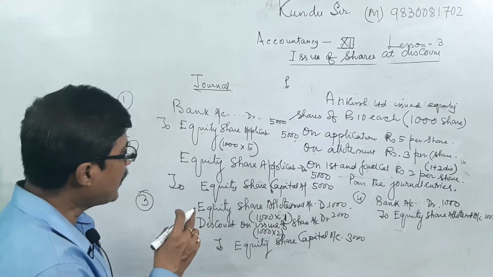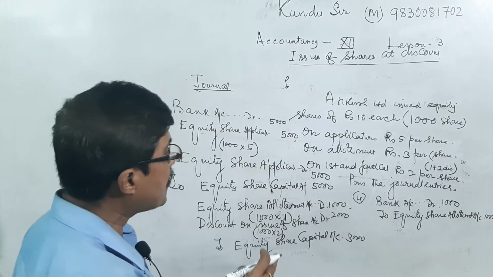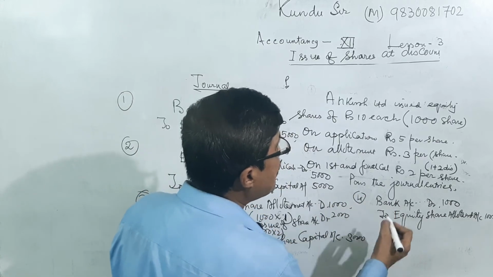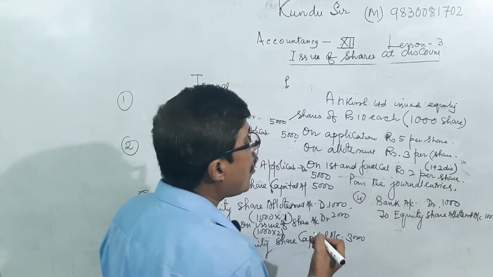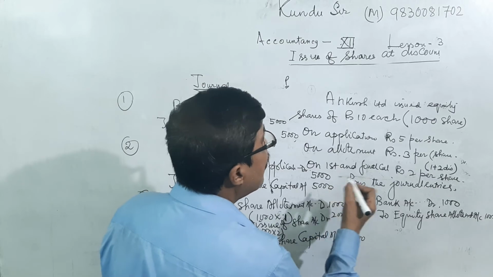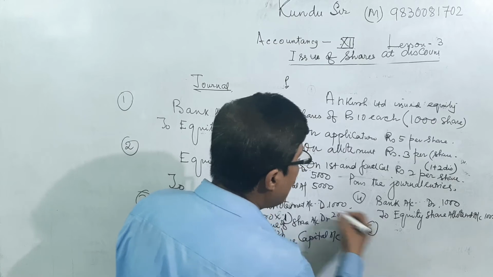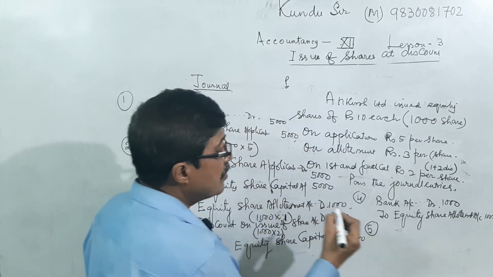Then after the fourth entry there is a fifth entry. We are making due first and final call money at the rate of rupees 2 per share. Then what will the entry be?